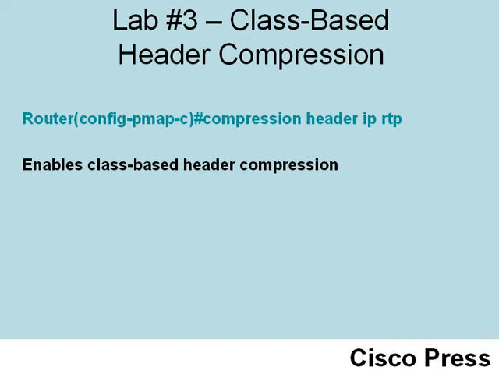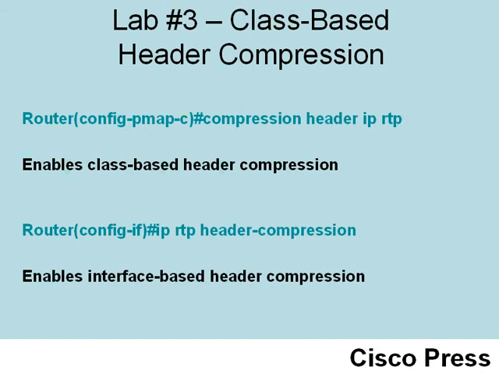We want to enable class-based header compression with that command. But on the other router, at the other end of this link, we want to run interface-based header compression. Let's imagine that router is running an older version of IOS, prior to 12.2(13)T. To turn on header compression in that environment, we could say ip rtp header-compression to turn on RTP header compression on an interface by interface basis. If we wanted to turn on TCP header compression, by the way, we could say ip tcp header-compression.